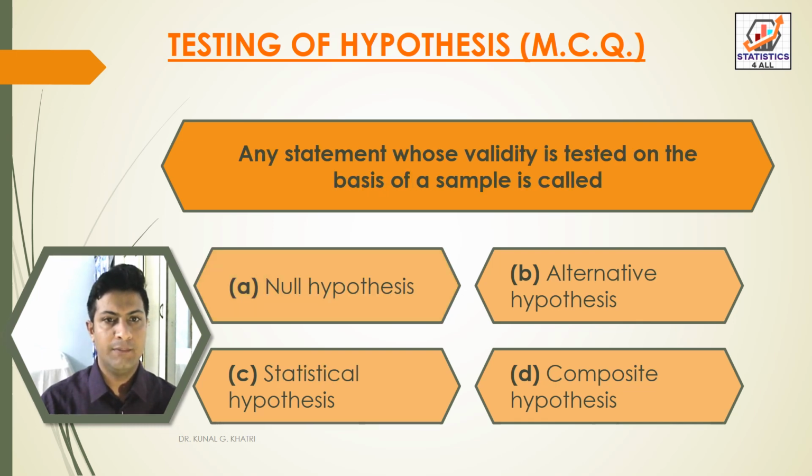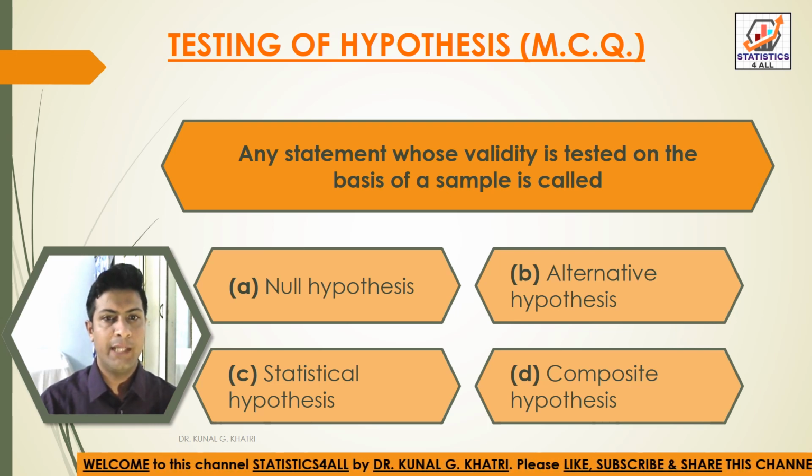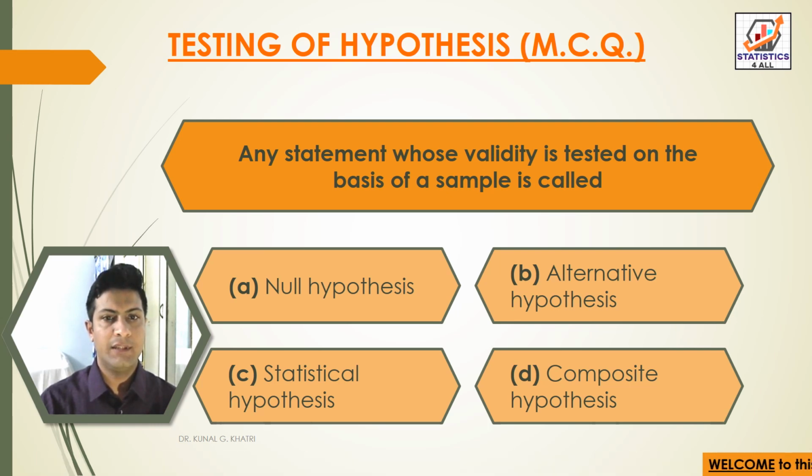Next question, any statement whose validity is tested on the basis of a sample is called option A null hypothesis, option B alternative hypothesis, option C statistical hypothesis, option D composite hypothesis. So here we have answer option C statistical hypothesis. Any statement whose validity is tested on the basis of a sample is called statistical hypothesis.